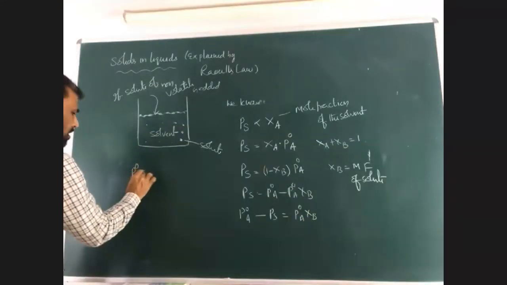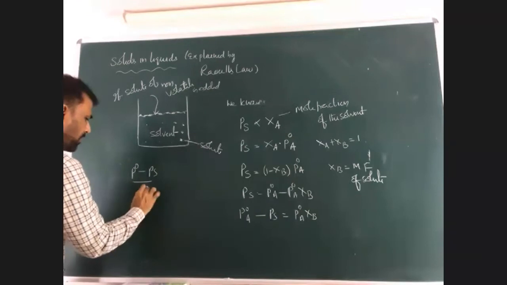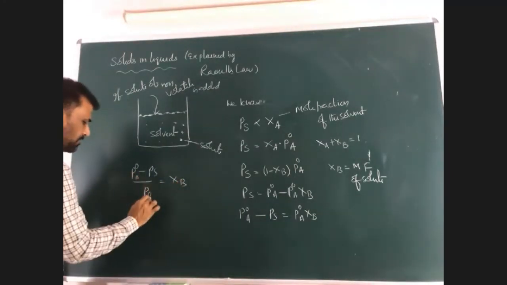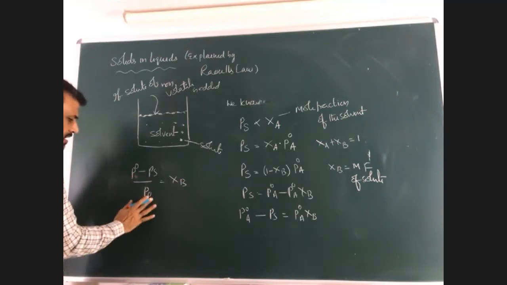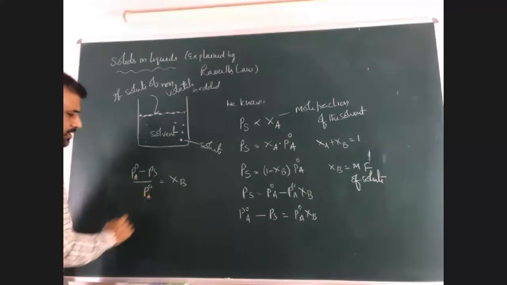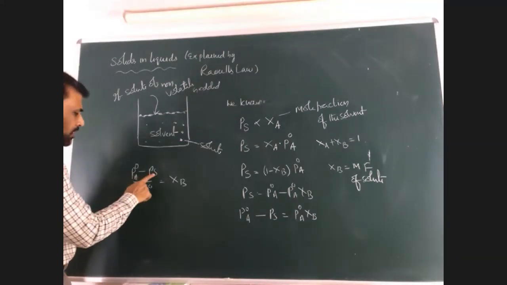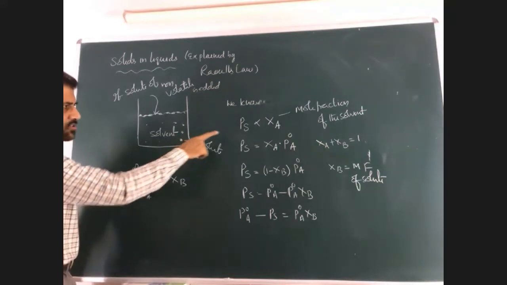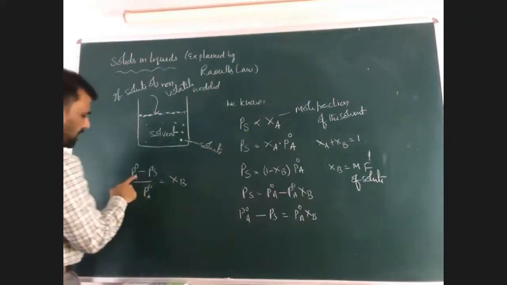P naught minus PS by P naught is equal to XB. P naught means it is a pure solvent. So this is P naught A minus PS, where A is the solvent, mole fraction, right?